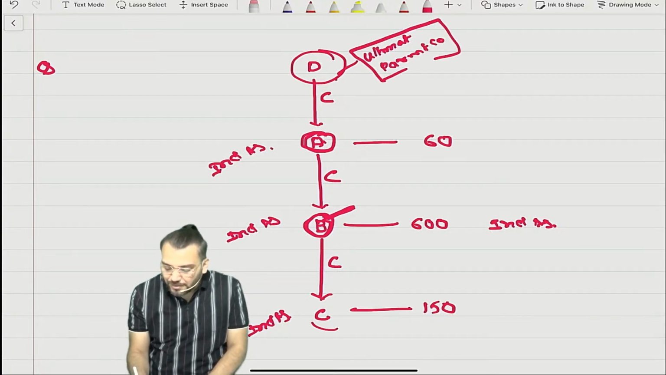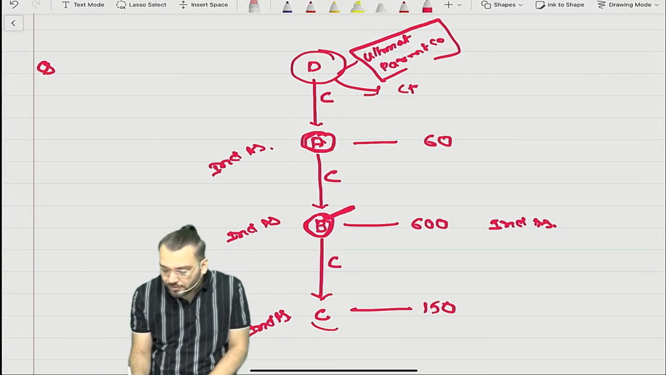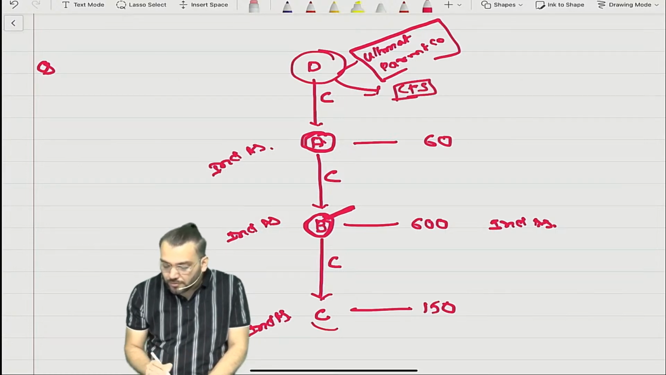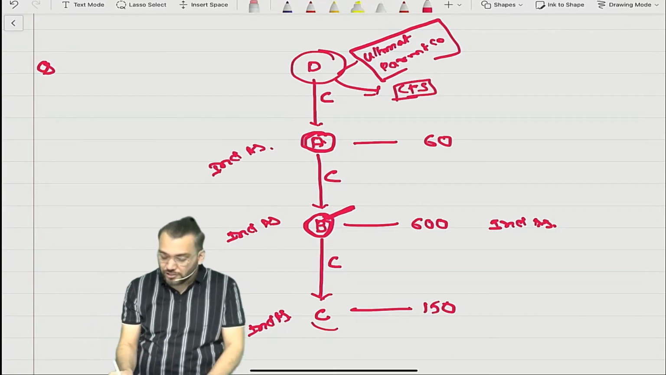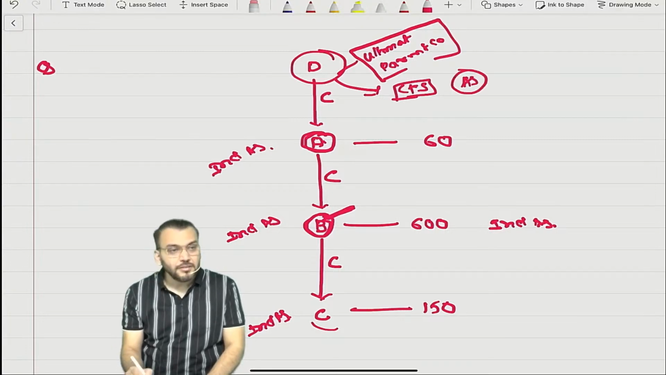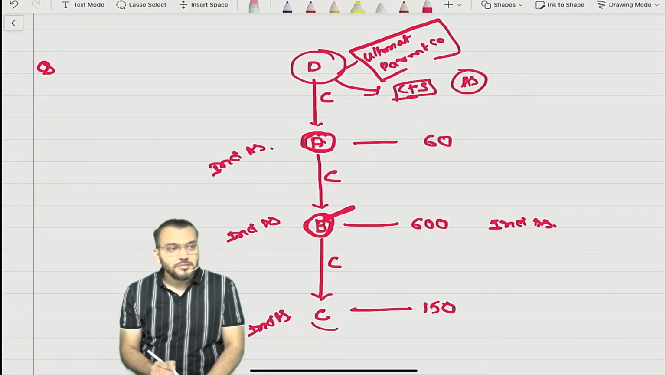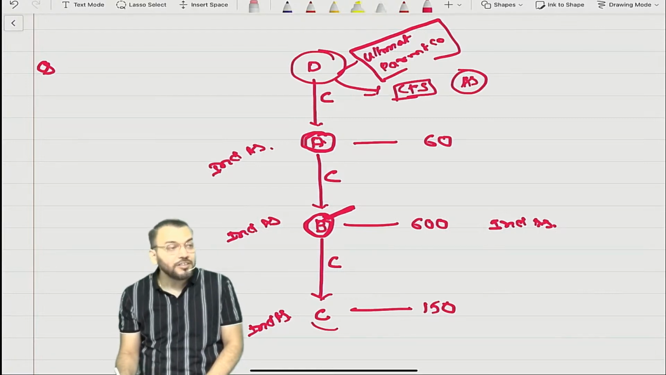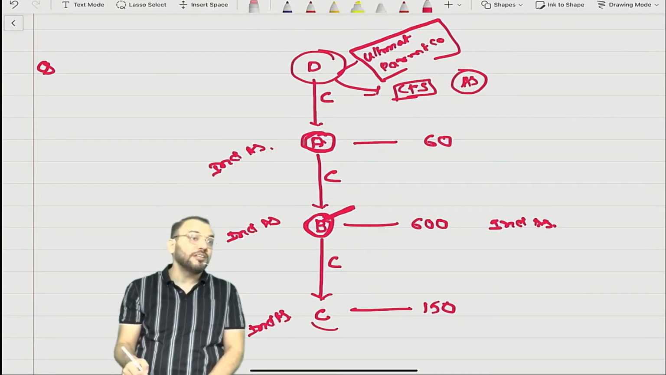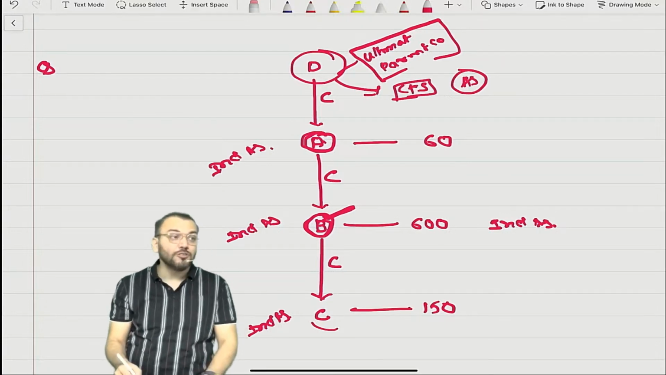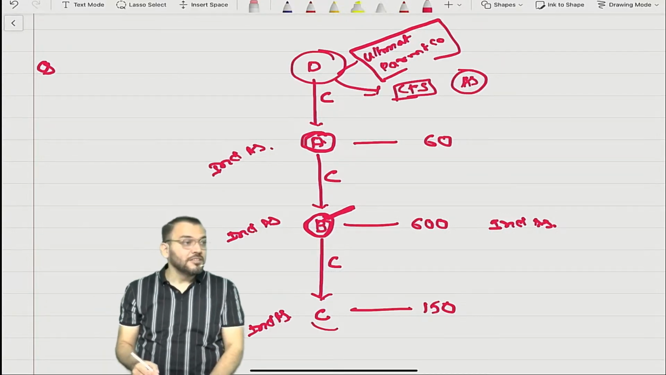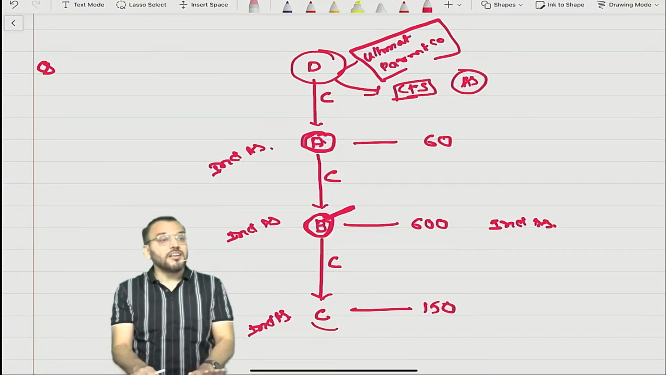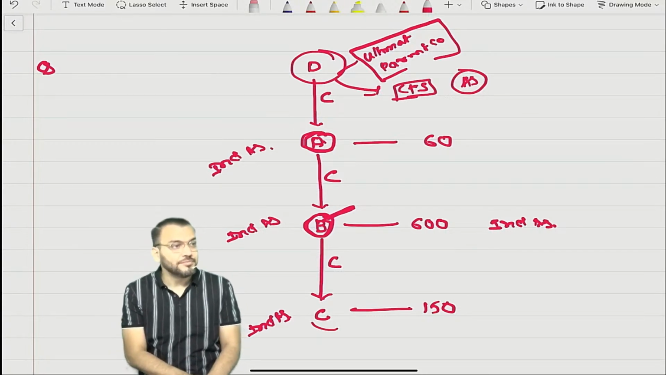The ultimate parent company is preparing CFS, so they should prepare it based on Ind AS. Now the question is whether they can voluntarily adopt Ind AS. Yes, they can voluntarily adopt Ind AS. Otherwise, all these companies need to provide information based on Ind AS. So normally they can voluntarily adopt. Understood?